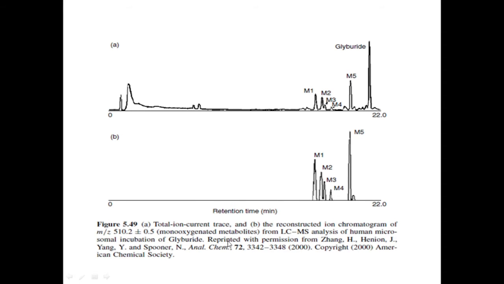This is reprinted with permission from the American Chemical Society. This is M1, M2, M3, M4, and M5 of glyburide.